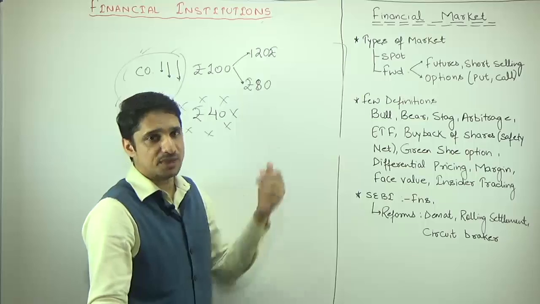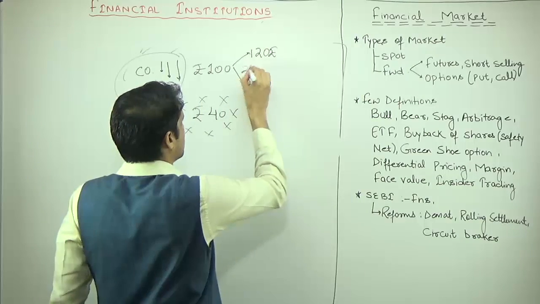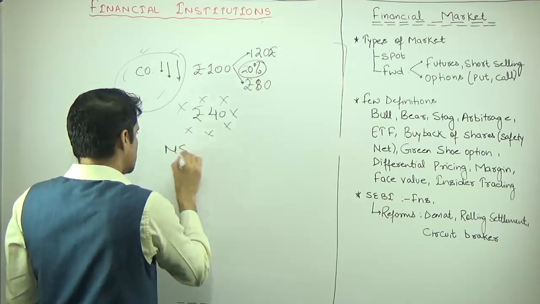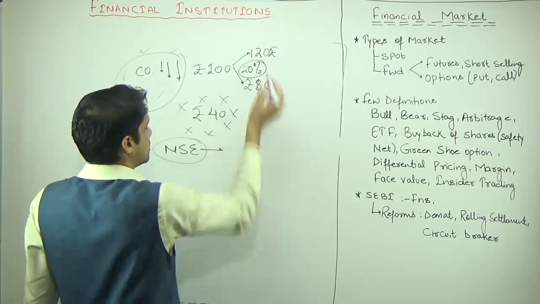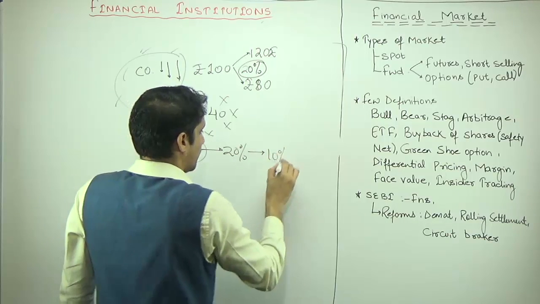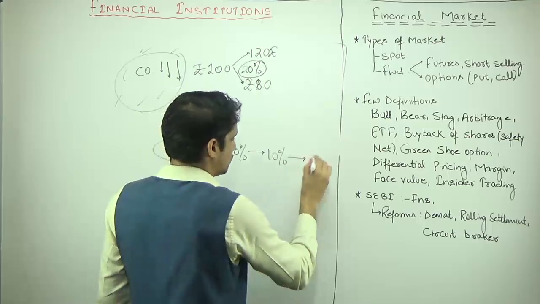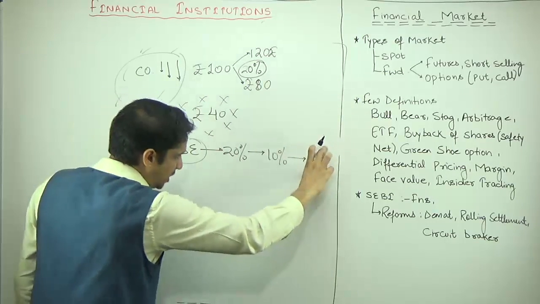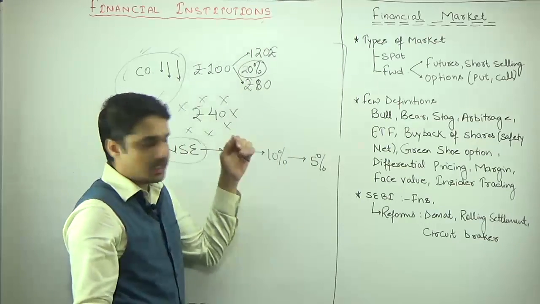Suppose every day somebody is doing this speculation. In that case you have to decrease this 20% cap. So maybe NSE said that in NSE the shares are going up and down 20%, so NSE can decrease this 20% to 10%. And again, if there is a lot of speculation at this 10%, then they will decrease it to 5%. So for individual companies there can be three types of circuit breaker, that is 5%, 10% and 20%, irrespective of